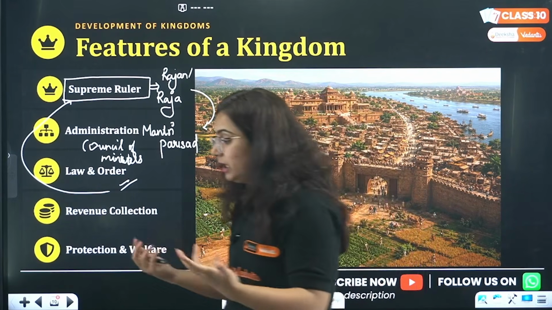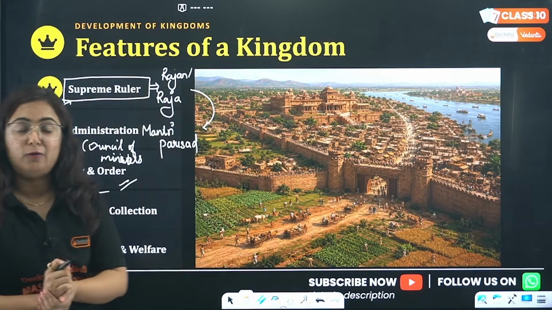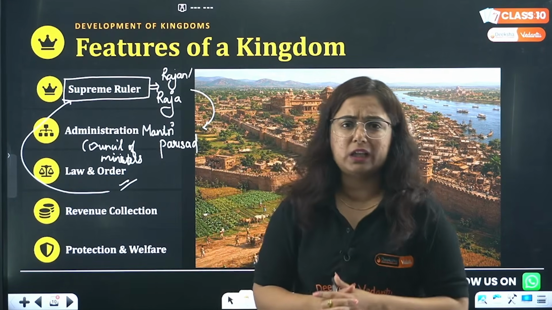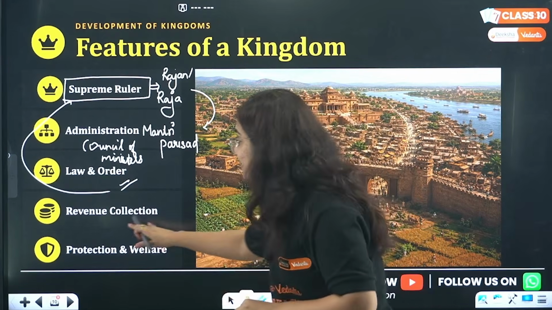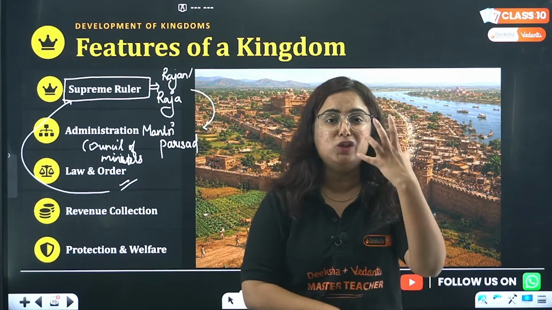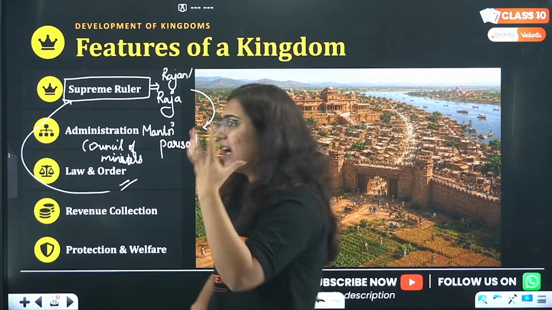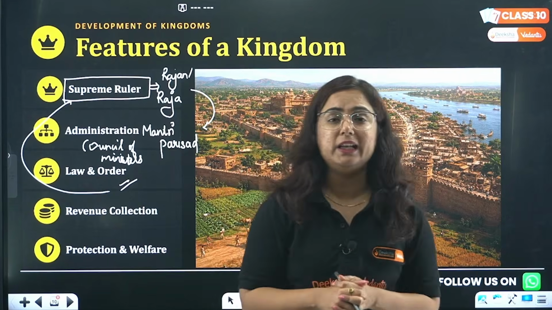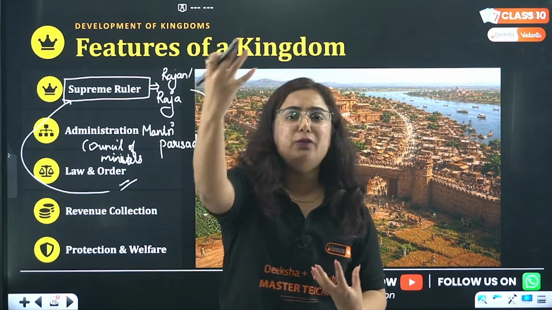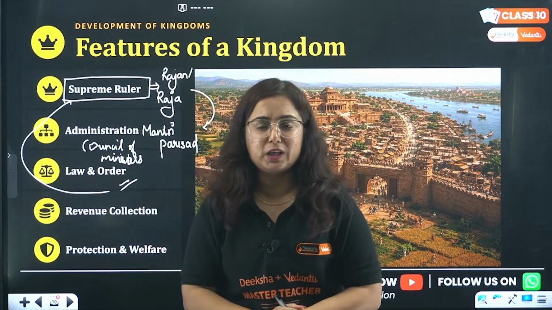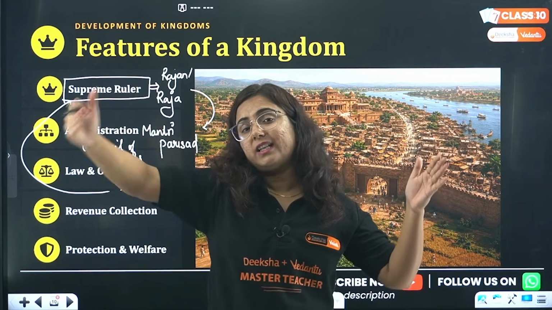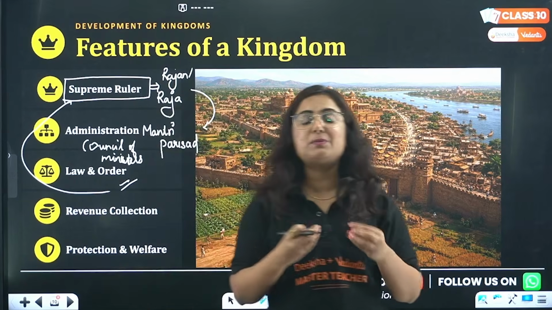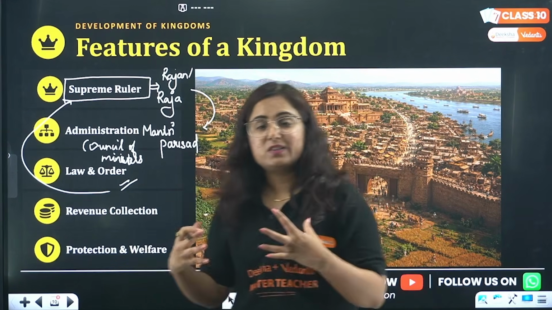Now, to keep up with the expenses of the city, like the farmers were provided with an irrigation system, roads were made, and other facilities were provided in the city. What was done, beta? Taxes were collected, and that is known as the revenue collection system. Like if we see the starting of Indian society, the tax was not mandatory. It was given initially by the people as a gift to the Raja because they were aware of what the Raja was doing in the society. But later on, taxes became compulsory.